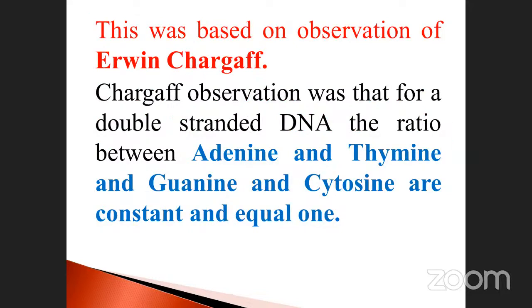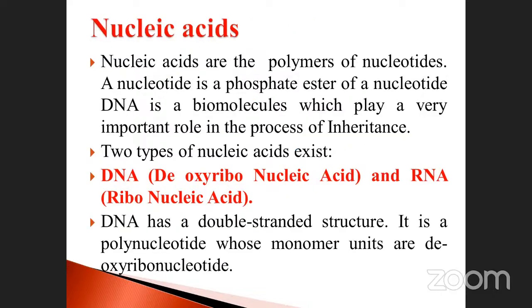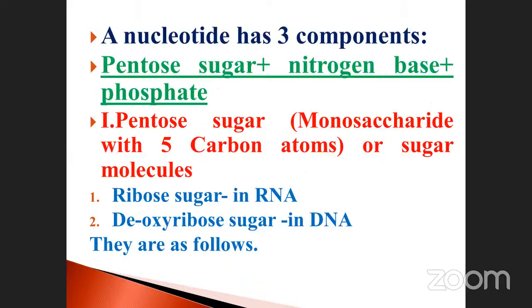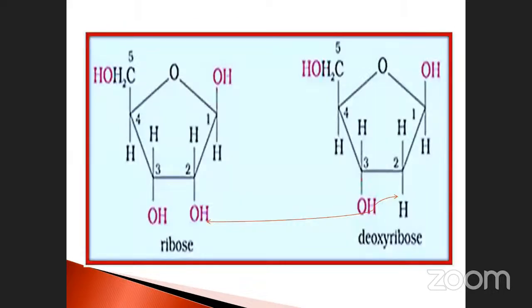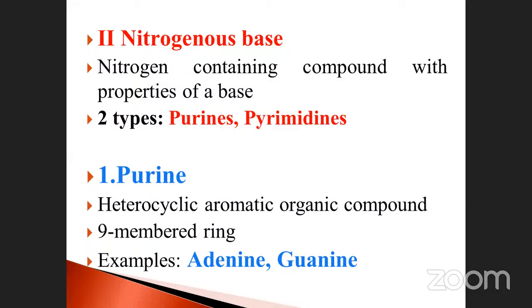Okay, see here. So the Chargaff observation was that for a double stranded DNA, the nitrogen bases are also divided into 2 types. One is called purine, another one is called pyrimidine. There are 2 basic things. Nitrogen bases are divided into 2 types: purine and pyrimidine.